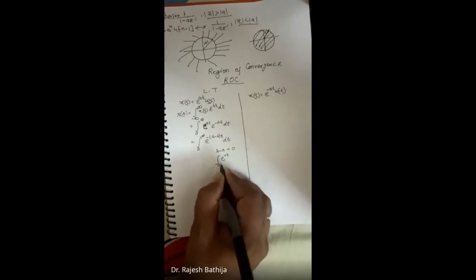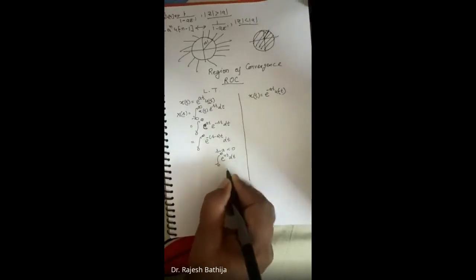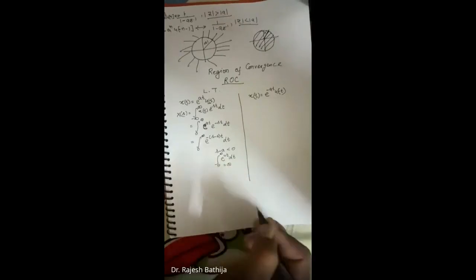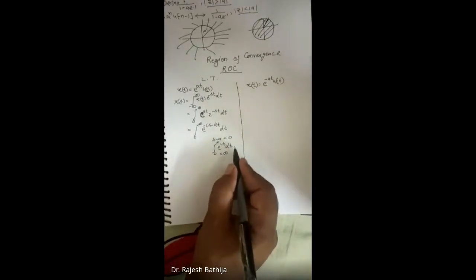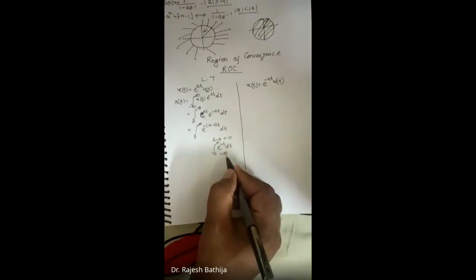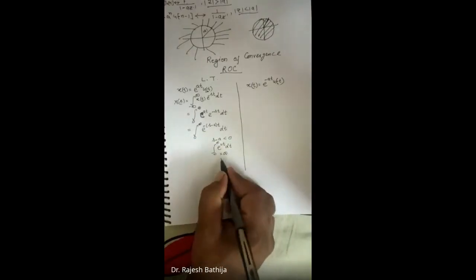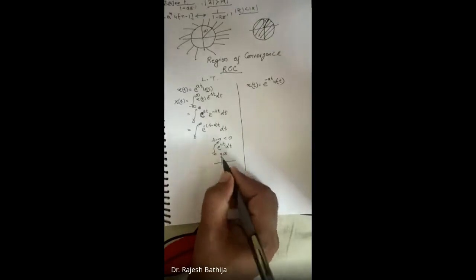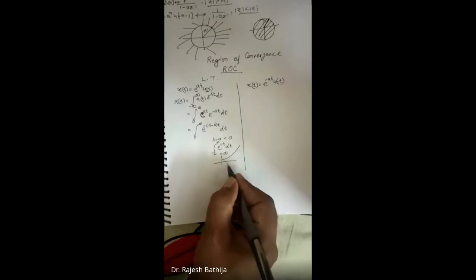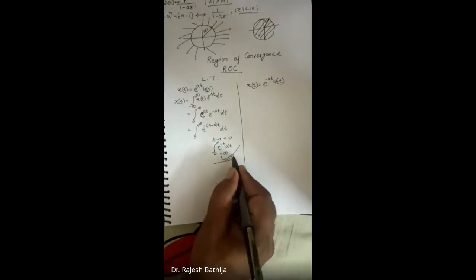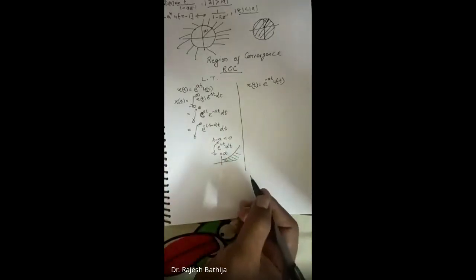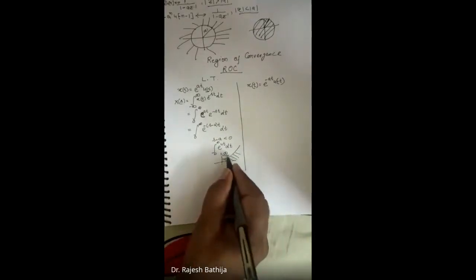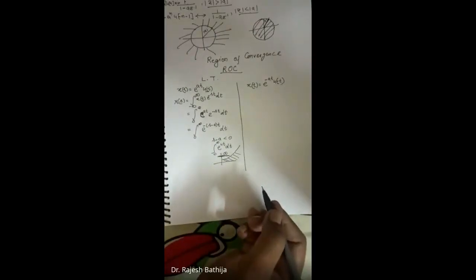If I integrate this from 0 to infinity, the value will be infinite, because e to the power 4t is a growing exponential, and a growing exponential has infinite area. So this integral does not exist.